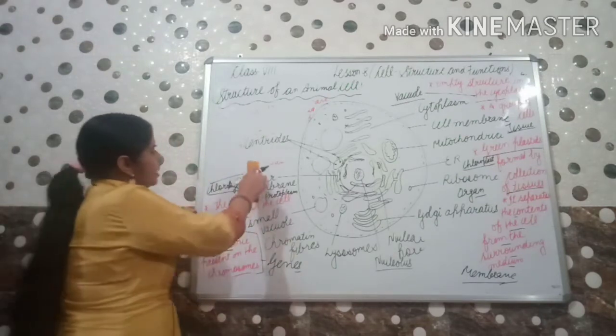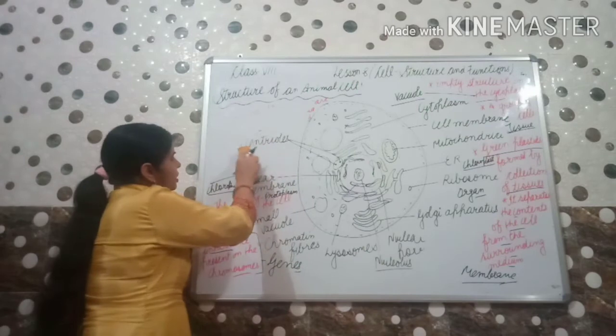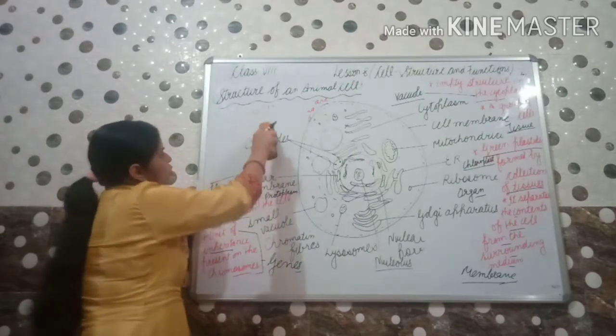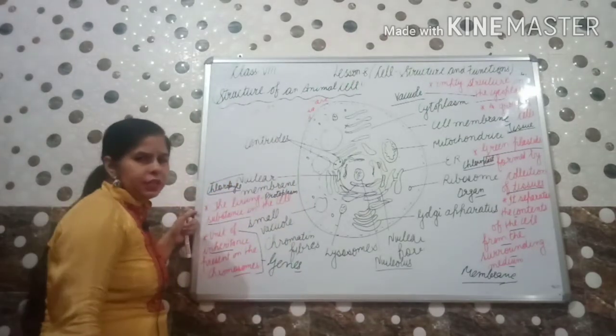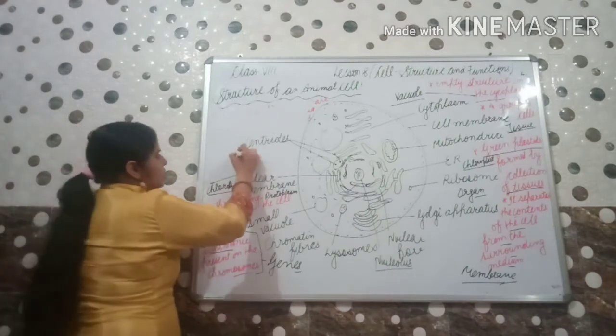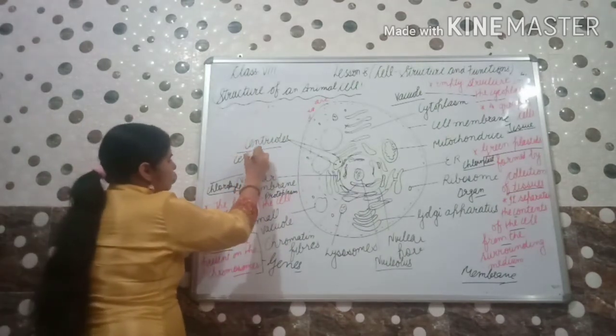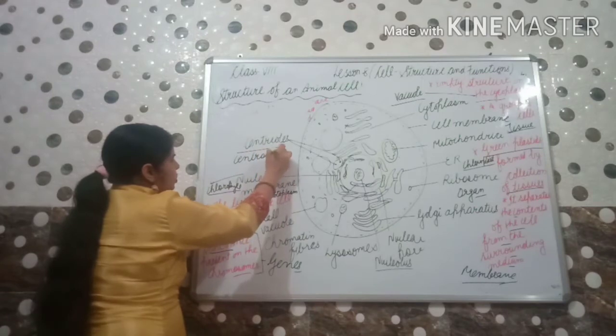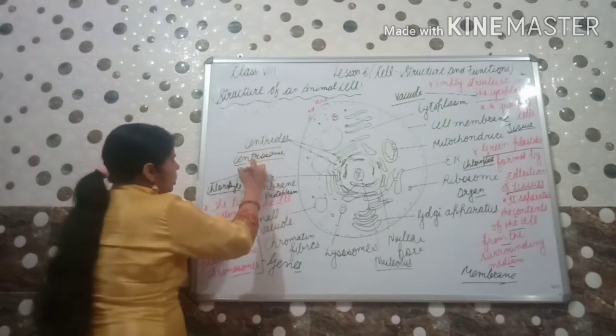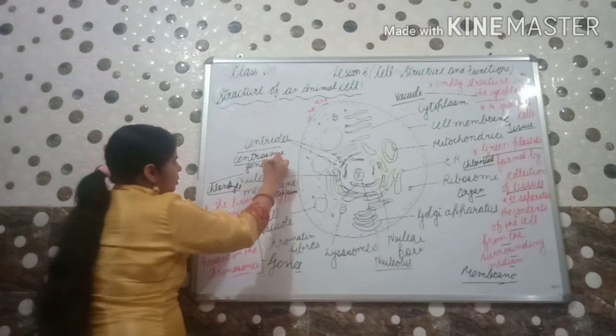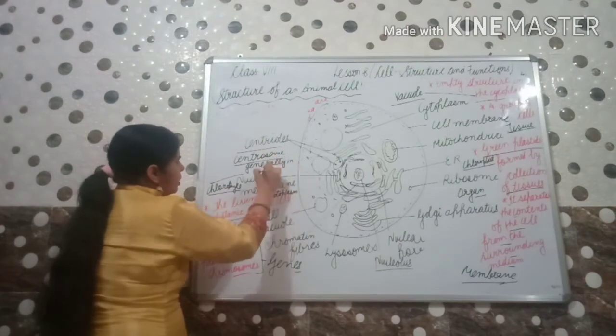Centrioles, what are centrioles? These are present two in number, generally in the animal cells only. Centrioles किस में होंगे? सेंट्रोसोम में. और सेंट्रोसोम किस में है? Generally in the animal cells only.